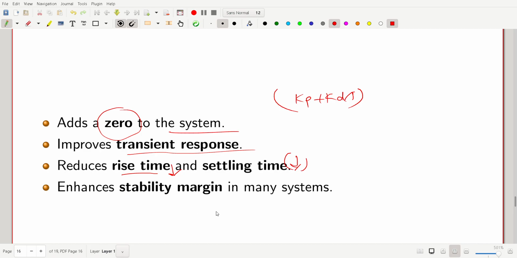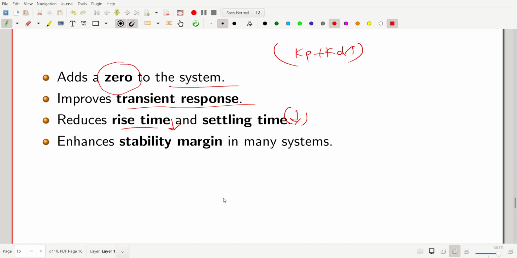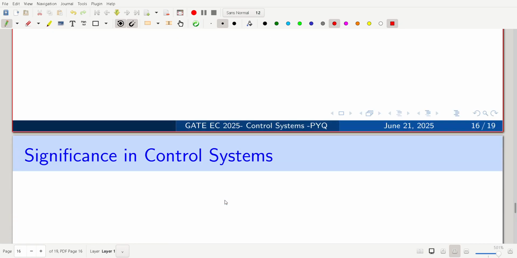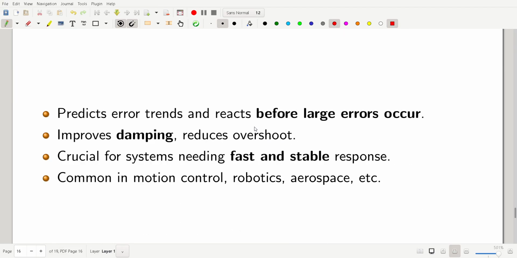But we need to be sure how much we want. We don't want too much margin either. Anyway, the significance in control systems: it predicts error trends or reacts before large errors occur. Error trends tell about the nature of error, and it reacts before large errors occur.